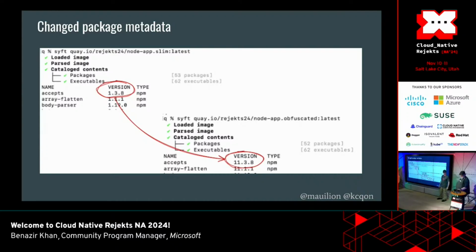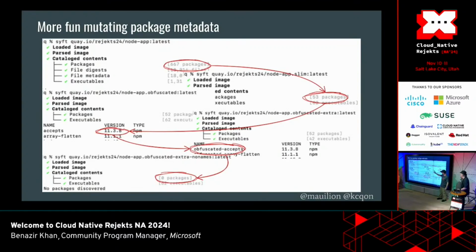Even more, yes. So here, it's a little busy, but it's a journey from the original image that shows what we have, 600 packages, a whole bunch of 10,000 files, a bunch of executables, to the slim image where we have only 50 packages, 60 executables, to the version where we mutate the package metadata version, and then we can also mutate the package names.